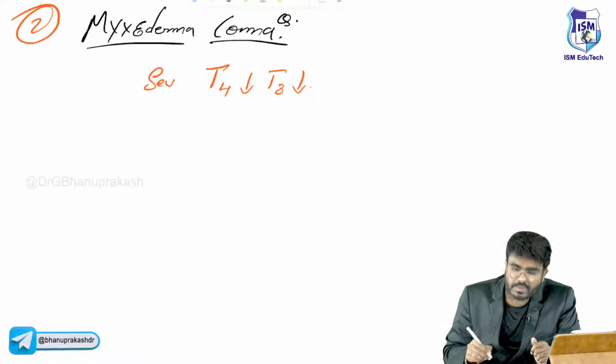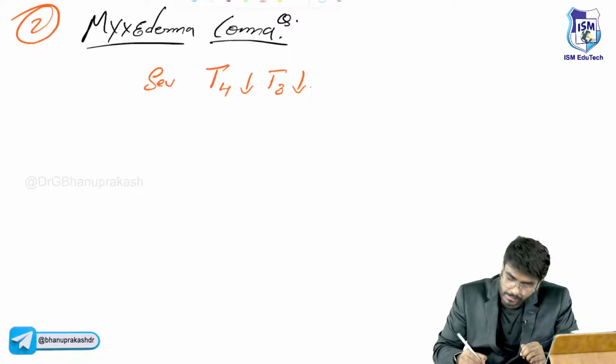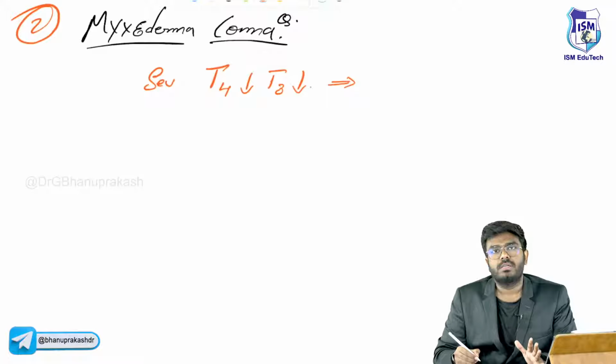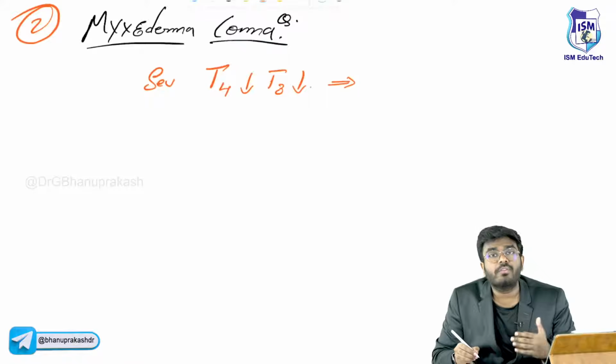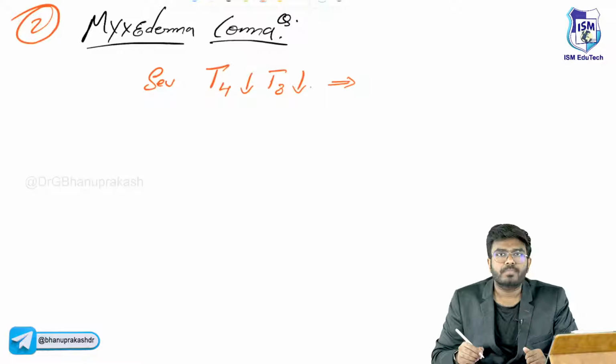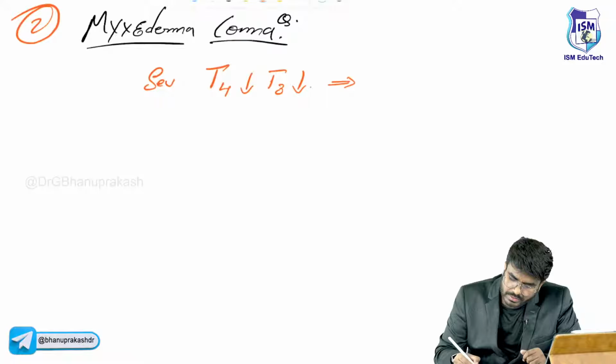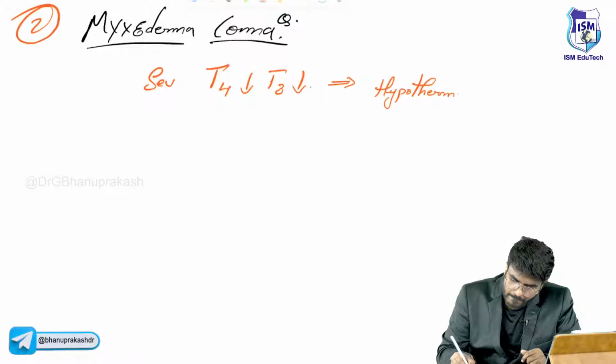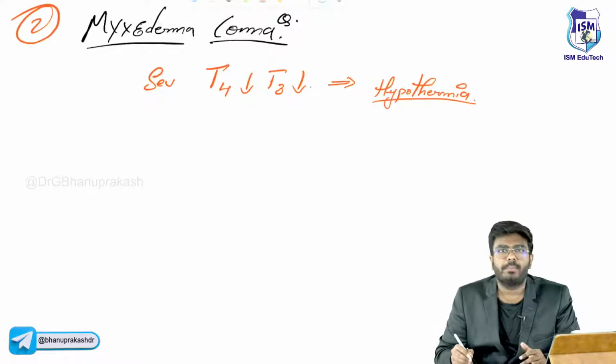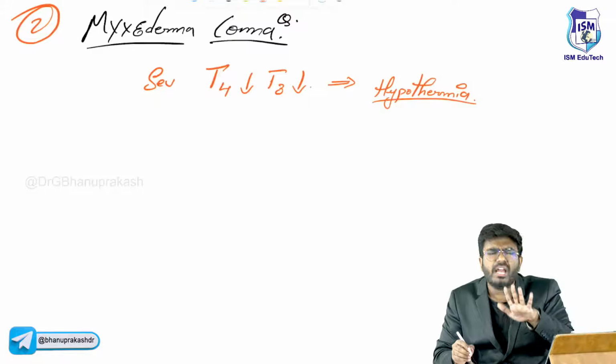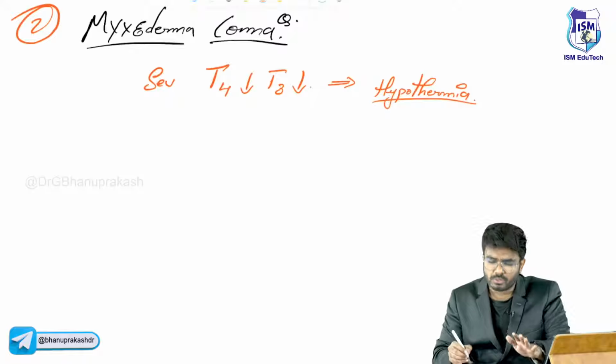Severe hypothyroidism. What happens to the basal body temperature? The thyroid hormones are very important for the maintenance of body temperature. Now in severe hypothyroidism, there is going to be hypothermia, sir. Body temperature goes very, very low.